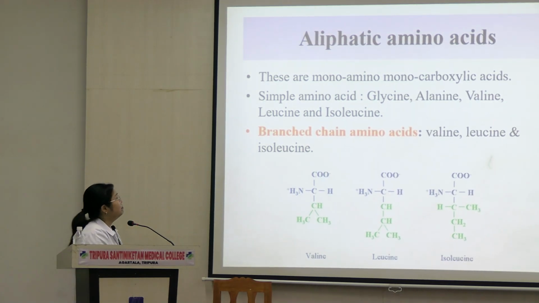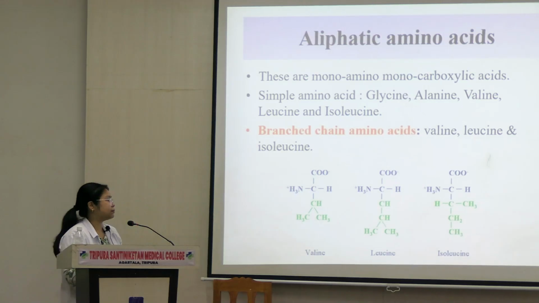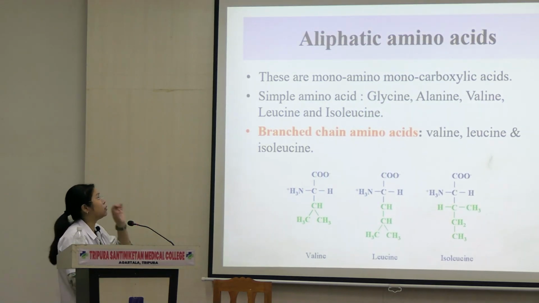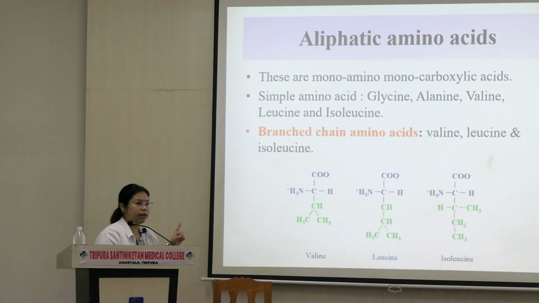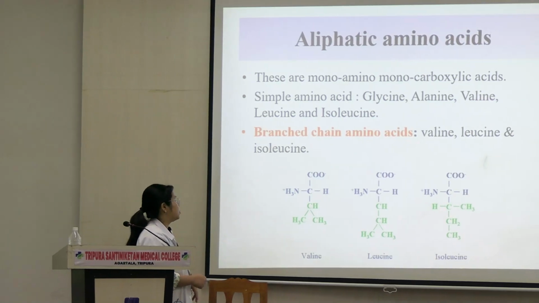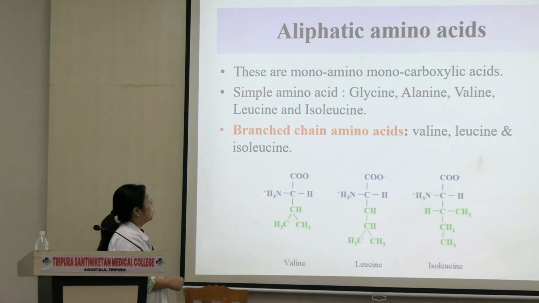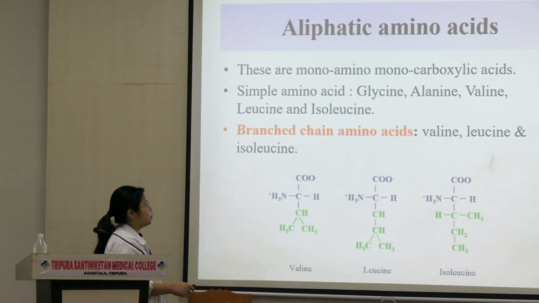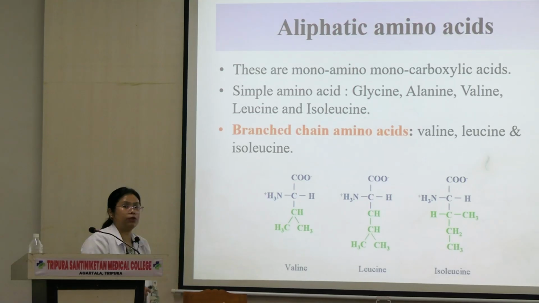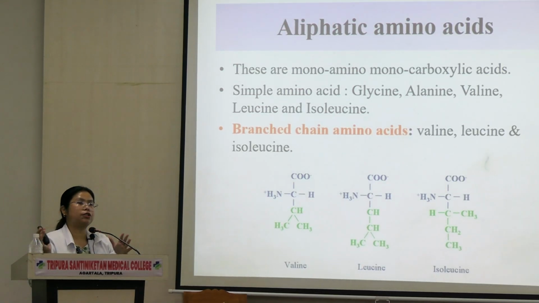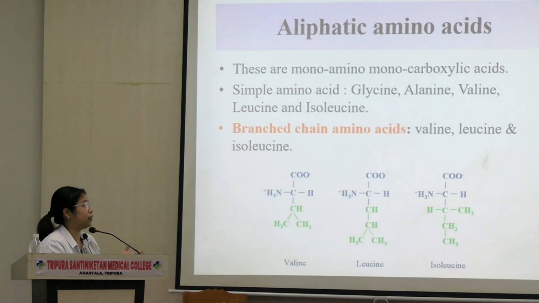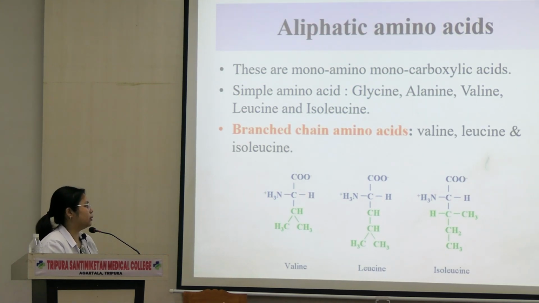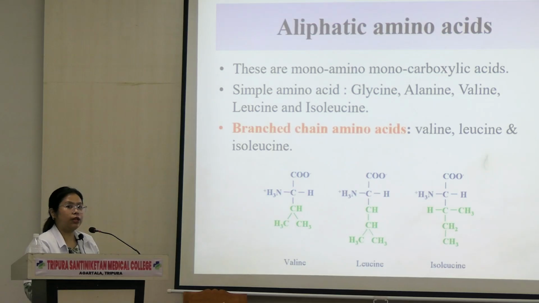So these are glycine, alanine, valine, and isoleucine. Okay, they are monoamino monocarboxylic acid. मतलब एक amino group होगा और एक ही carboxyl group होगा. You will see over here one NH3 group, one amino group, one carboxyl group, one amino, one carboxyl, one amino, and one carboxyl. All of these amino acids, because their structures are like that, they are considered as aliphatic amino acids. अब उनमें से भी valine, isoleucine, and leucine, they are known as branch chain amino acid.